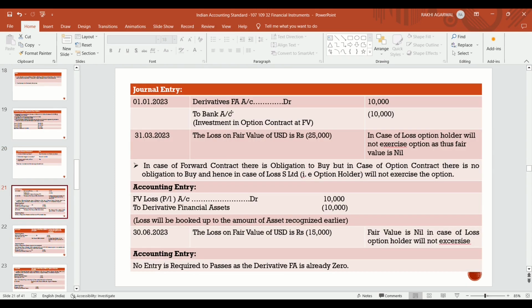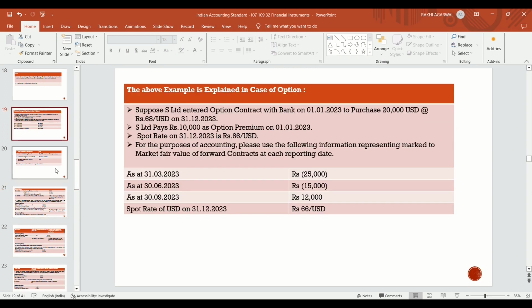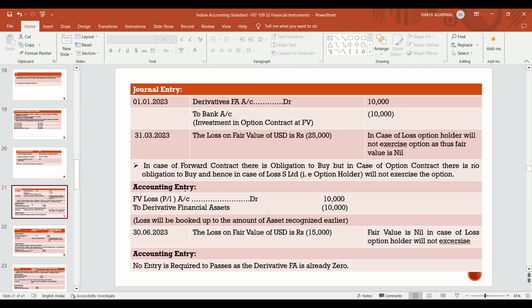Generalities for that. In this case, whether there is any accounting entry on 1st January 2023 when you have entered into the option contract, then what you are going to pay? You are just paying the premium amount. So how you will make an accounting entry of that?